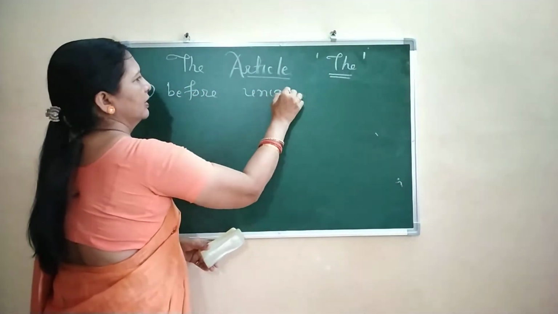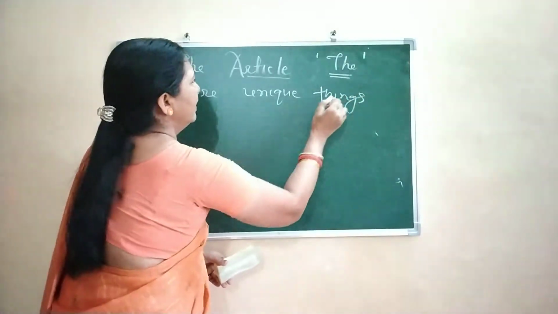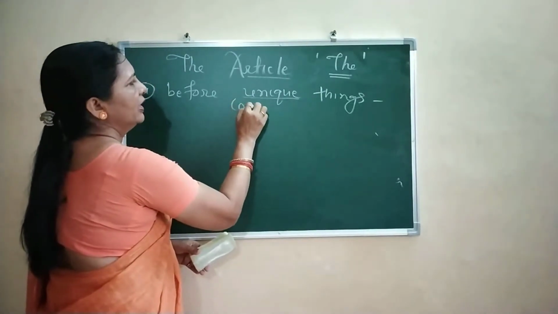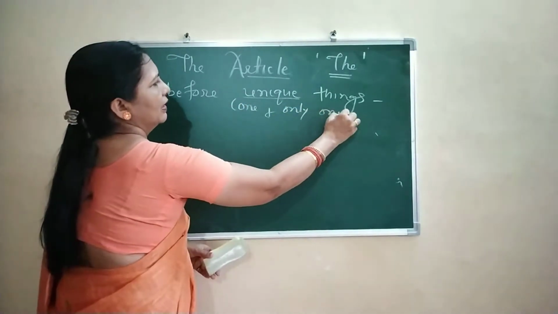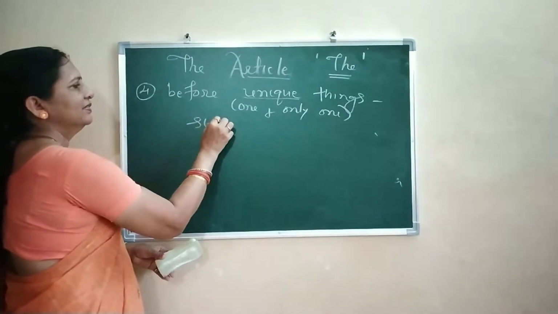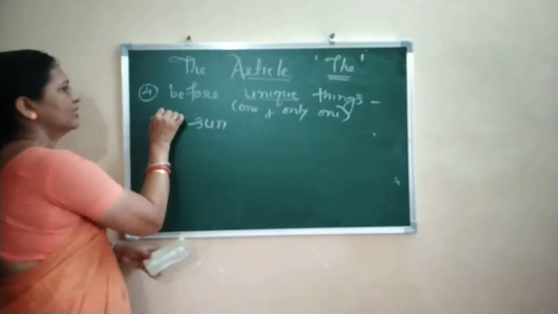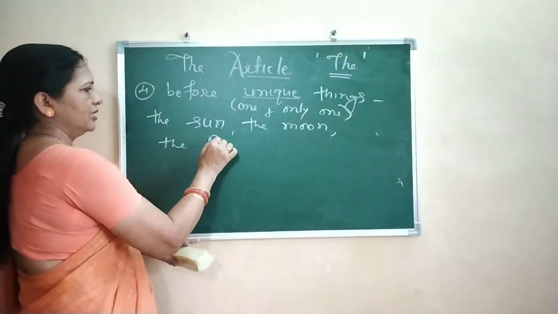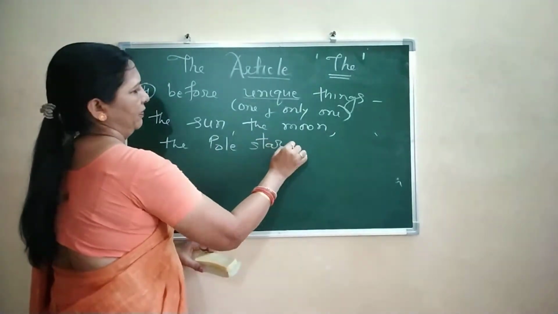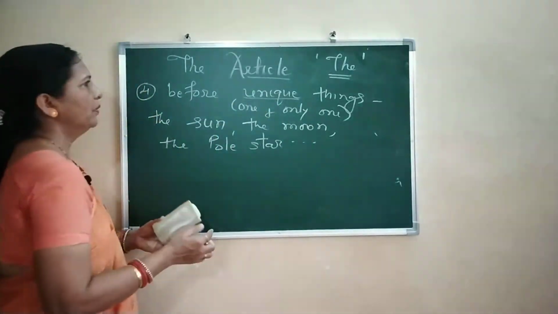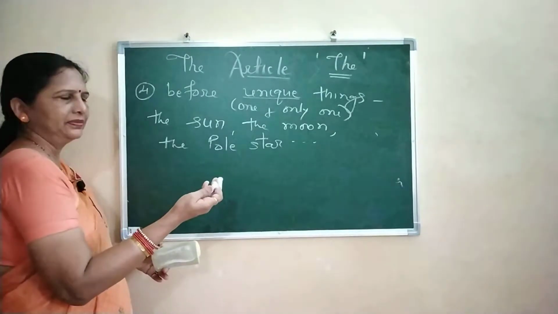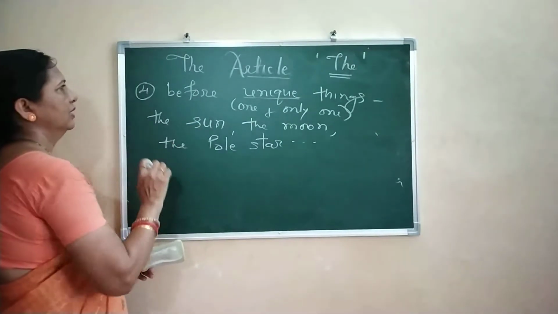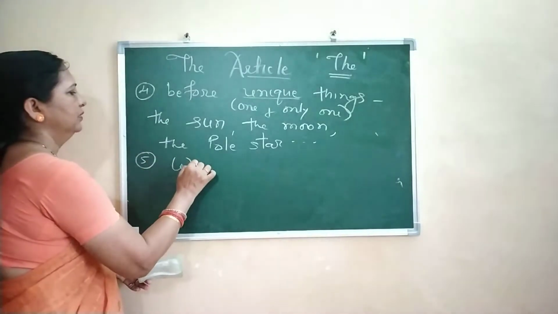unique things. Now what do we mean by names of unique things? Unique means one and only one. Surya kiti hai? Only one. So the sun, the moon, the pole star, the earth, like this. When one and only one is present in the universe, you use the article the.